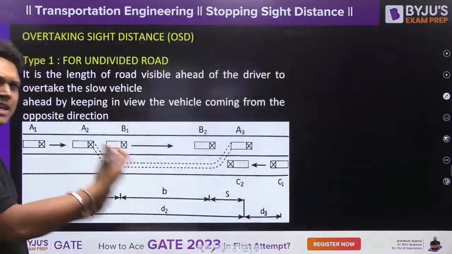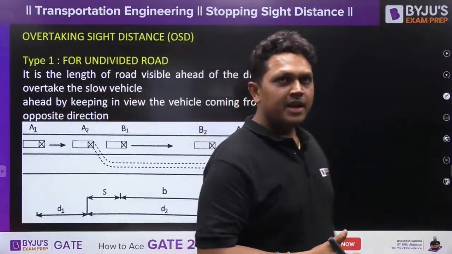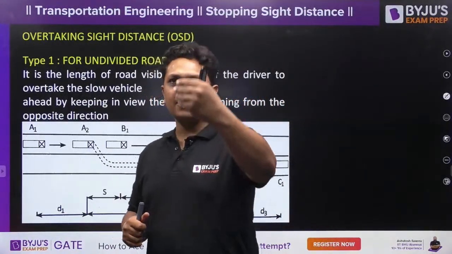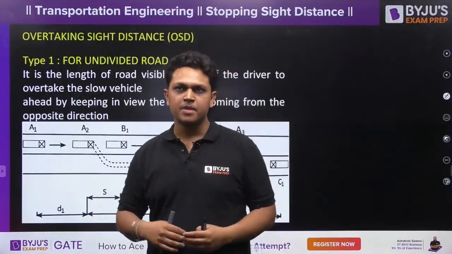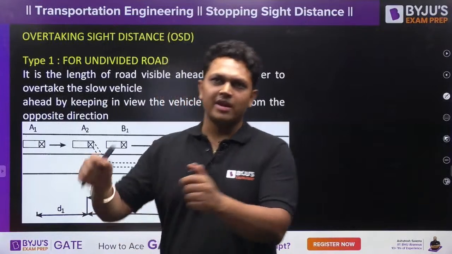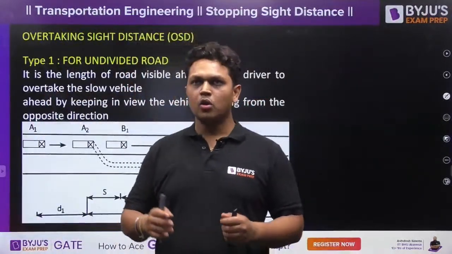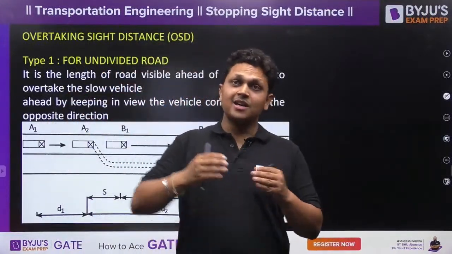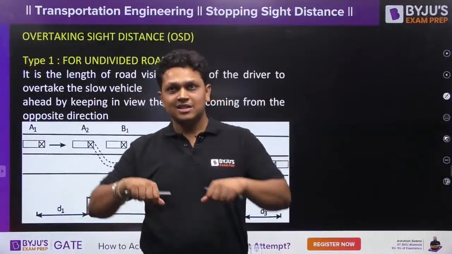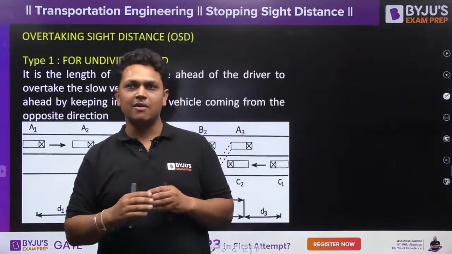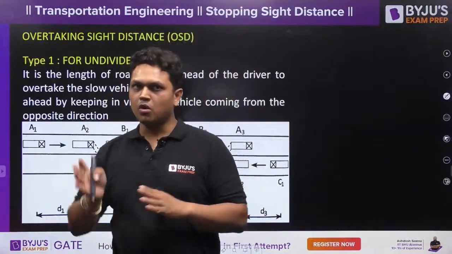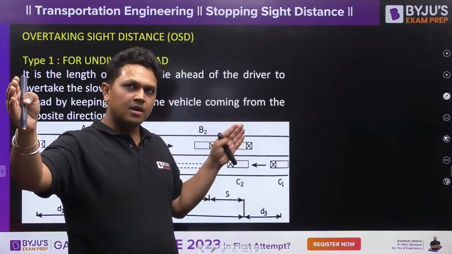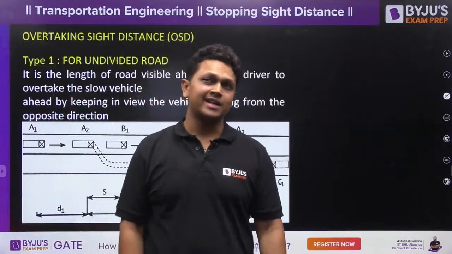Right, now starting with the overtaking sight distance. Now what is overtaking sight distance? Suppose you are traveling on a road and you see a vehicle ahead of you which is traveling at a lesser speed. Now your tendency will be to overtake the vehicle and move ahead. You are not going to stay behind him the whole way, right? So you are going to overtake the vehicle. Some certain length of the road is required to be seen by you. In order to overtake, you should have some visibility. This distance which is required for you to see properly in order to overtake the vehicle is referred to as the overtaking sight distance, right?